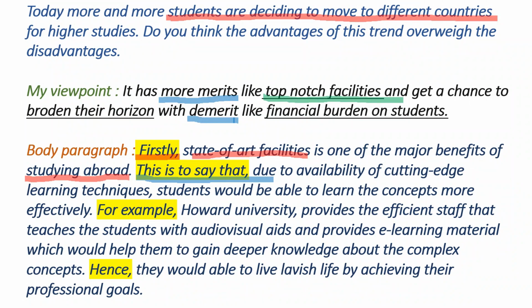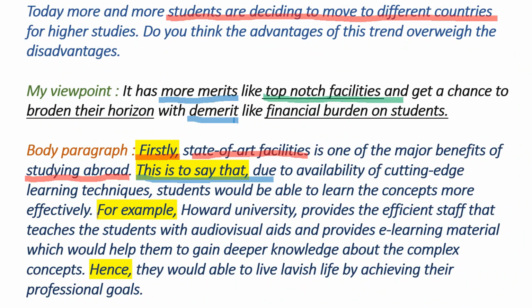After explanation, you have to prove it with the specific information. In my explanation, I discussed the cutting-edge learning techniques which help the learners to understand the concept, and with my example, I am proving where it is happening. So here, for example, Harvard University provides efficient staff that teaches the students with audio-visual aids and provides e-learning material which would help them to gain deeper knowledge about the complex concepts.